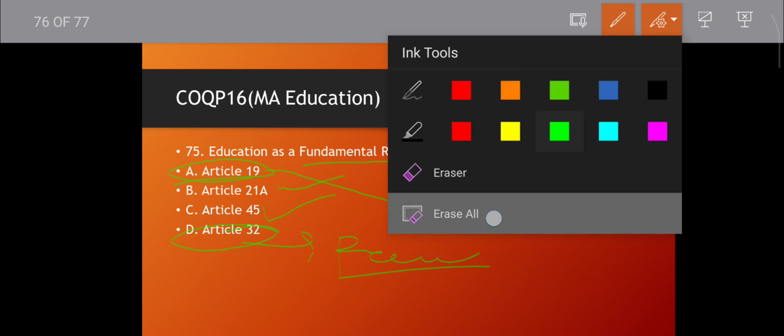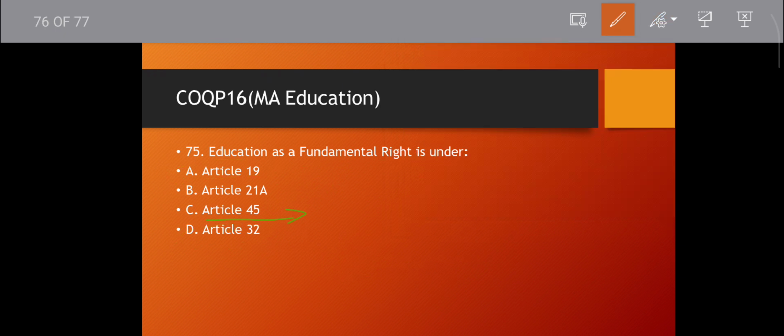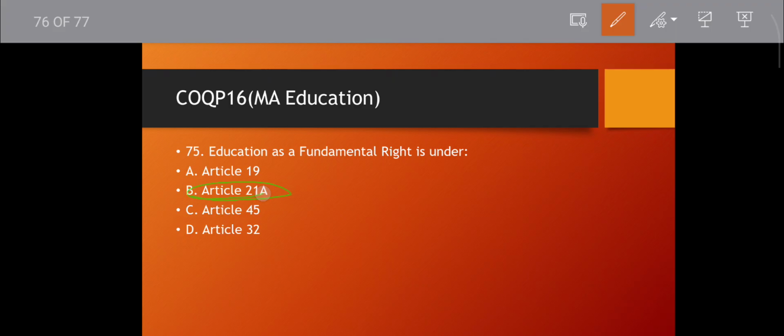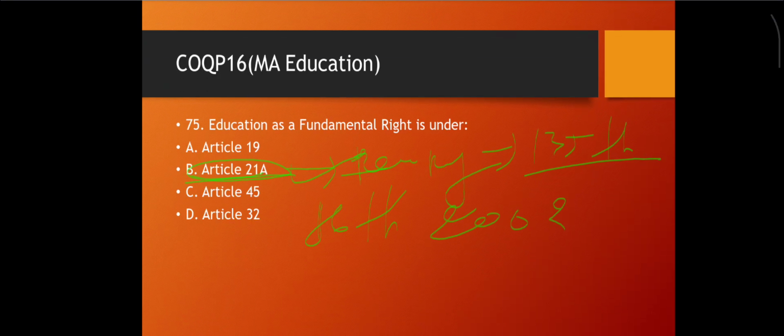Article 45 also said first, it said compulsory education for children from 6 to 14. Then article 21A was inserted as a fundamental right. India became the 135th country to do so. Which amendment? The 86th amendment in 2002. It became a fundamental right.